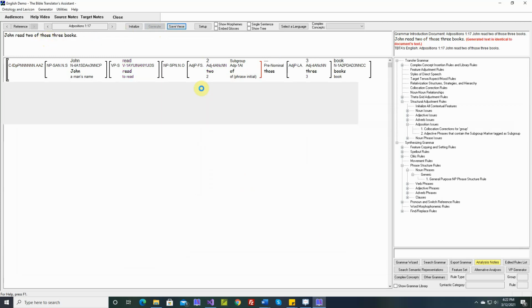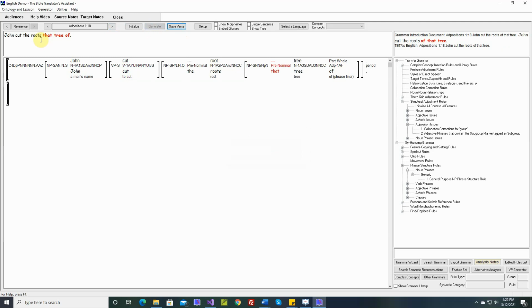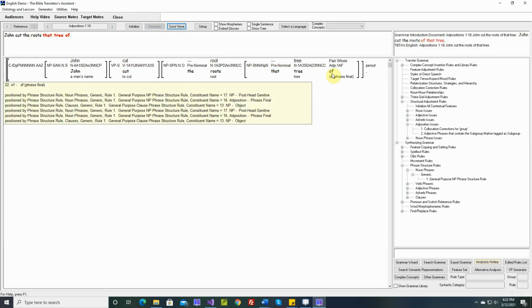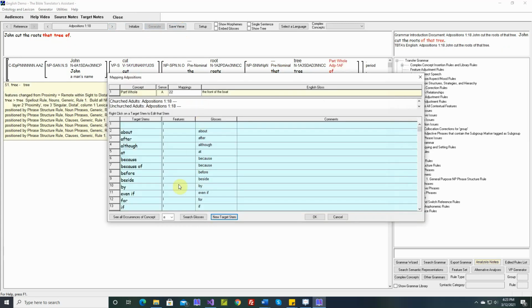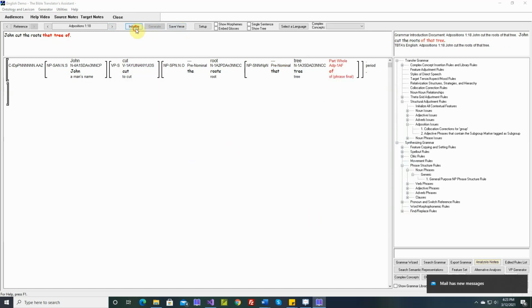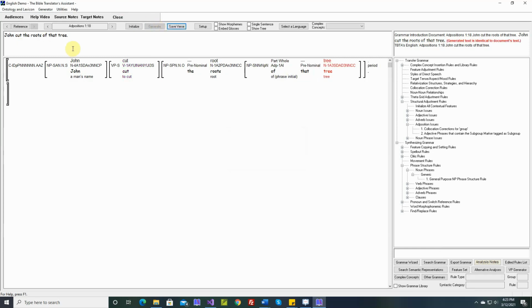John read 2 of those 3 books. Good, generated text is identical. John cut the roots of that tree. Okay, we have the same problem again. We want to link this part whole. We want to delink it from this one and link it to this one. John cut the roots of that tree. Let's save it.